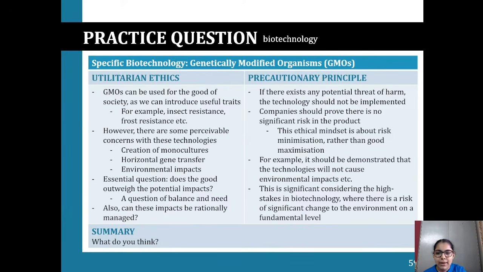Sorry about the heading, but this is specific biotechnology, genetically modified organisms. When we look at this, you have to consider both the pros and the cons. Utilitarian ethics play a huge role in it, right? GMOs can be used for the good of society, for instance insect resistance and frost resistance, and they can be used to feed a lot more people, taking into account a growing population. But of course, there are concerns with these technologies, right?